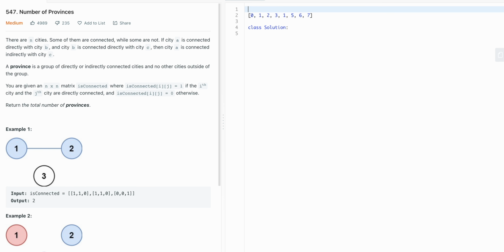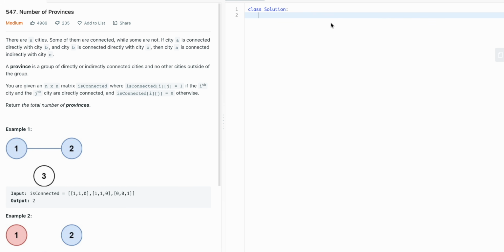And then if you go through here, you'll see that there are 6 sets here. You have set 0, set 1, 4, 2, 3, 5, 6, and 7. So this is another way of representing this, and you could solve this problem by going through and finding all of the connected sets, and then you just have to return a count of the sets. So we have 2 ways of doing this.